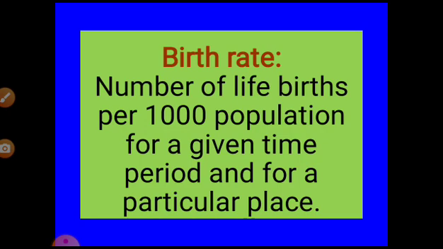Next one is birth rate: the number of live births per 1000 population for a given time period and for a particular place. So birth rate is calculated on the basis of 1000 population. That means a total of 1000 population will be studied for a given time. So that is the number of live births. How many live births are there among these 1000 population in a given time? That means some time is specified, maybe 1 year you can consider, and for a particular place.